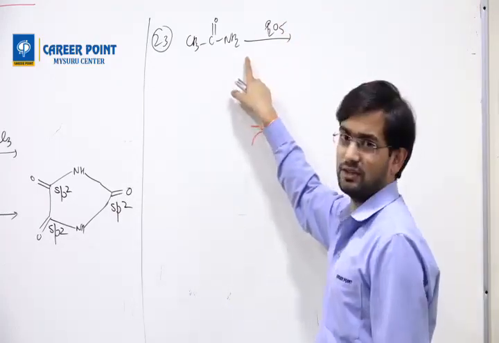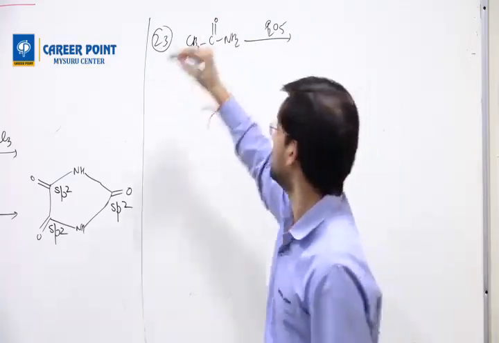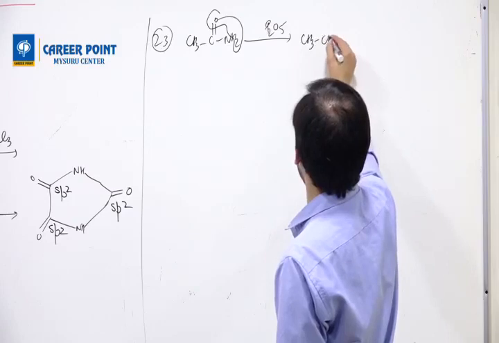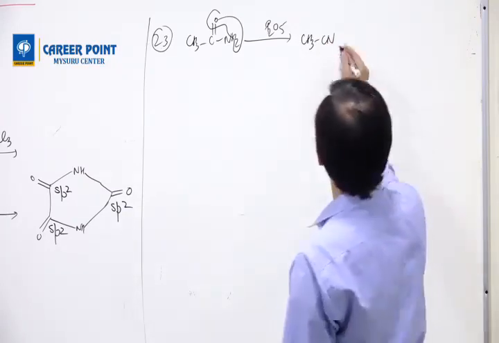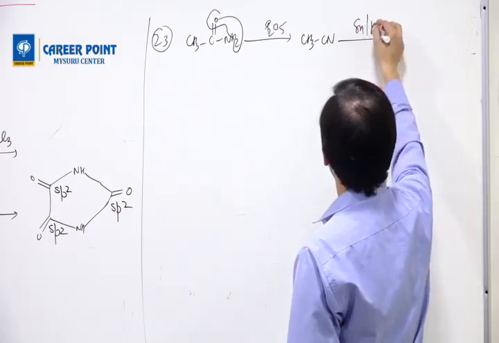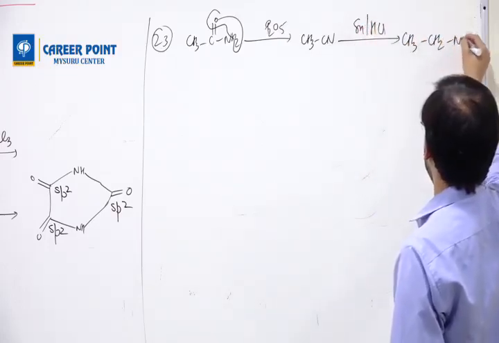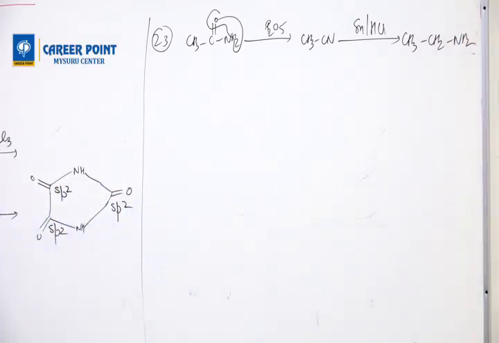Most of the time you are asked this question. Whenever there is an amide and P2O5, you remove water. When you remove water, it forms acetonitrile. Then they are doing reduction, Sn with HCl. Whenever you reduce this, you will get primary amine CH3CH2NH2. That's all. Question number 23 is done.